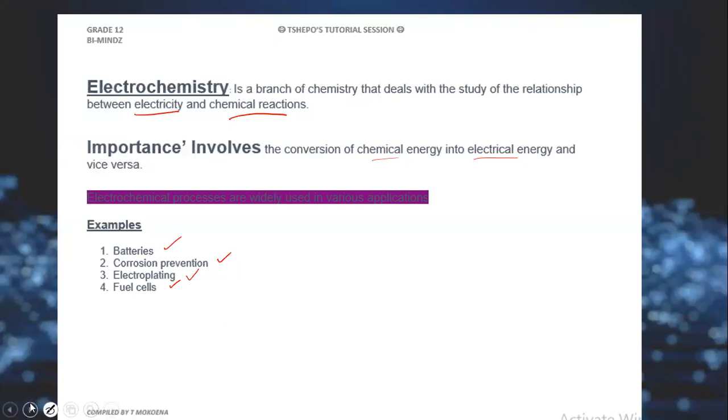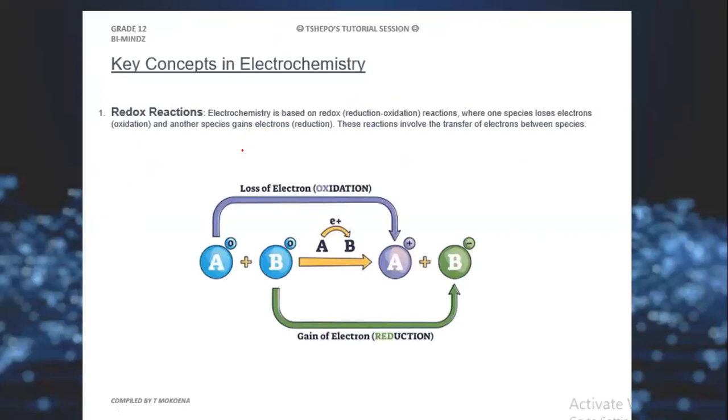Now in this slide we have the key concepts that we need to understand. Like I said, before we can embark on this topic, we need to understand a few terms.